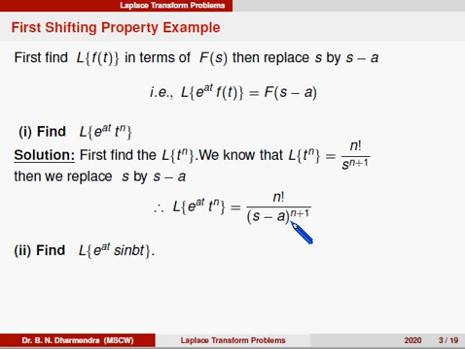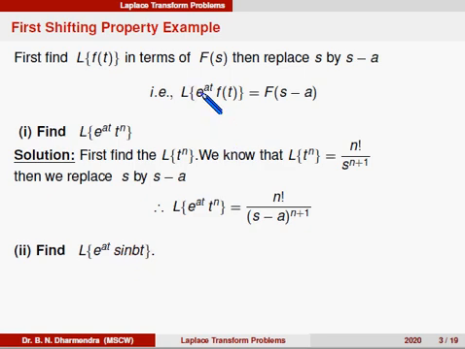Similarly, take the second problem on the first shifting property: Laplace of e power at into sin bt. What is f of t here? Comparing with the formula, f of t is sin bt. What do we have to do here?